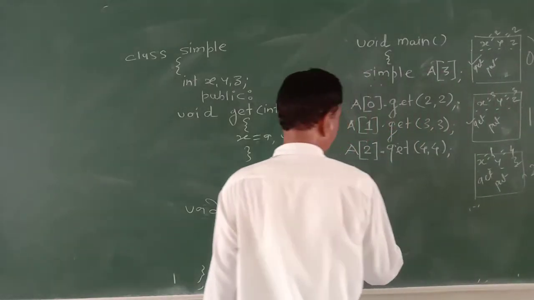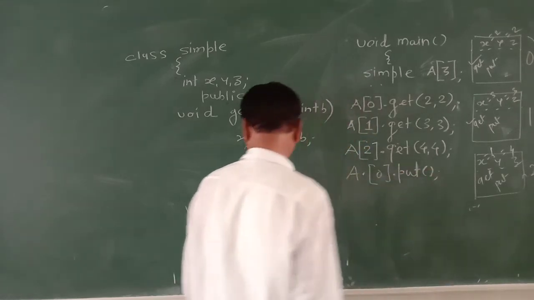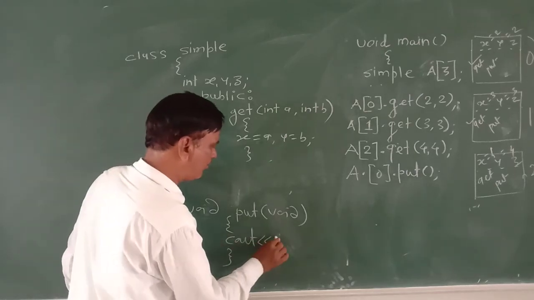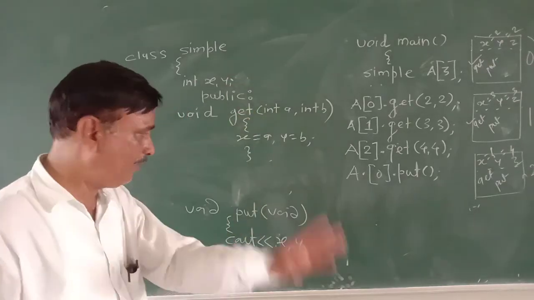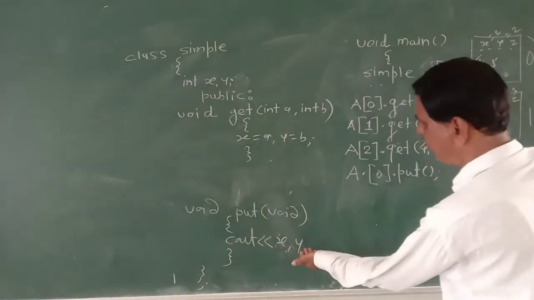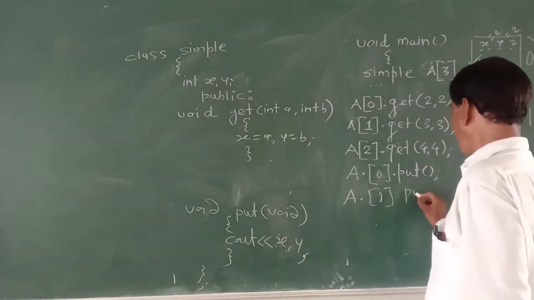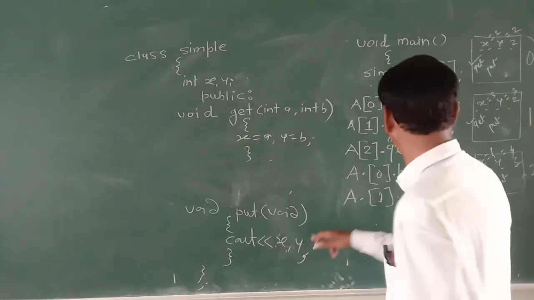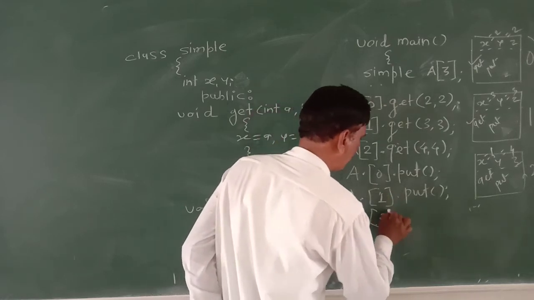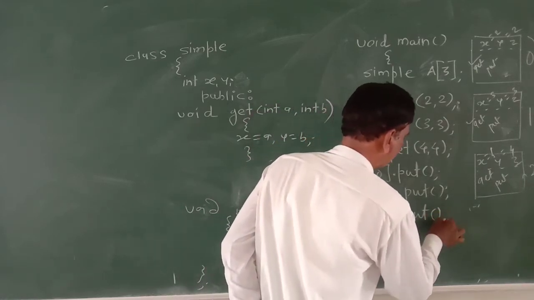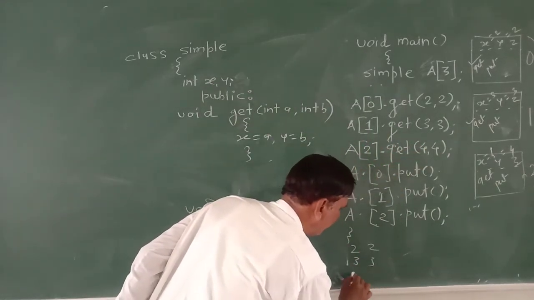Now you can call A of 0 dot put. This put function will be called. So what is the put function doing? It is cout x and y. Here it is not z, because we have eliminated it. So it will display x and y. A of 1 dot put will display x and y, 3 and 3. A of 2 dot put will display 4 and 4. And the output is 2, 2, 3, 3, 4, 4.